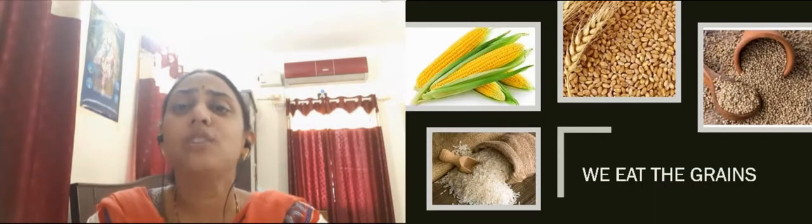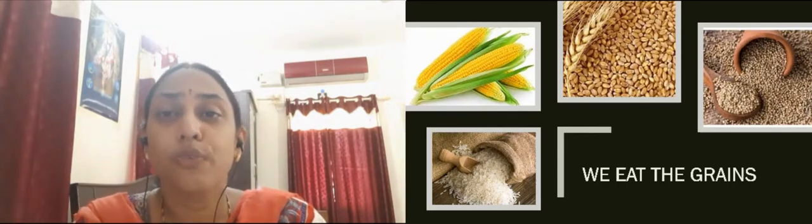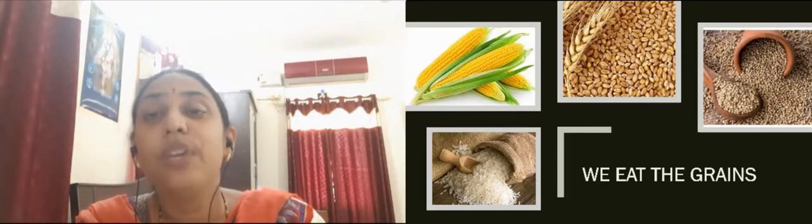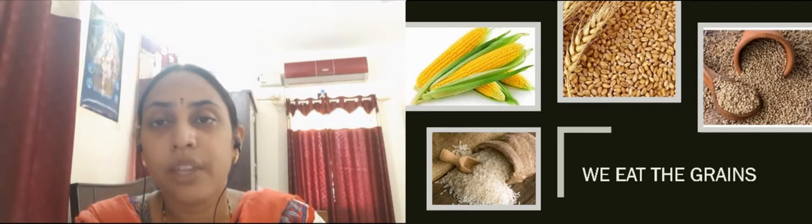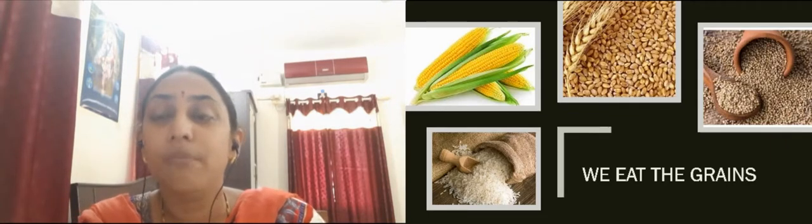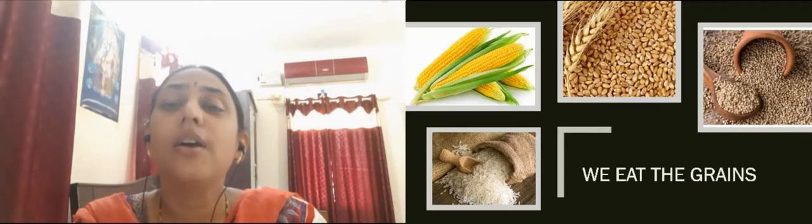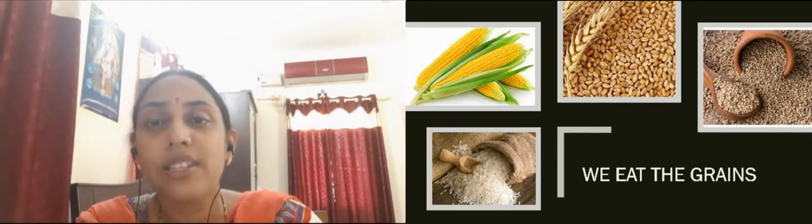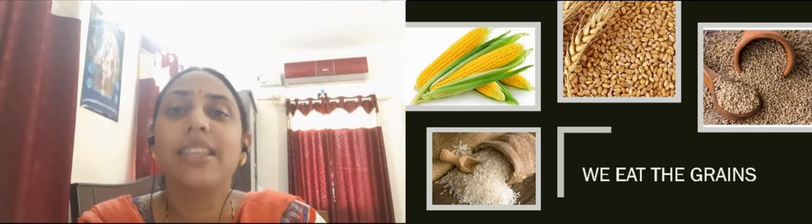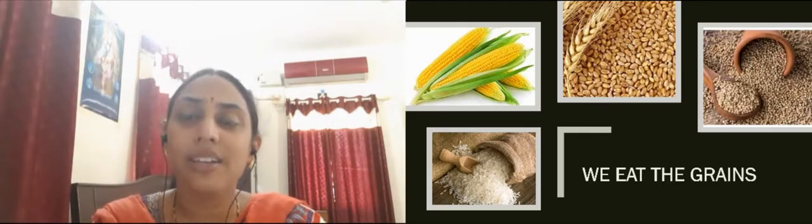Now we eat the grains of certain plants. We eat rice, wheat, bajra, maize, jowar. These are called the cereals. These are the grains that we get from the plant, right?